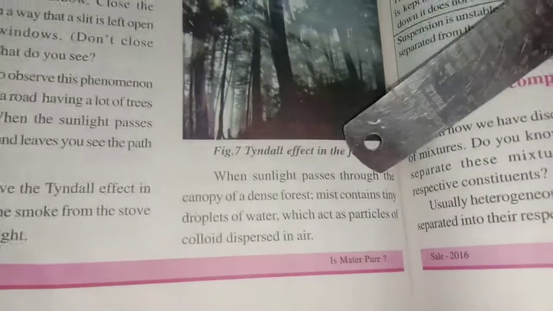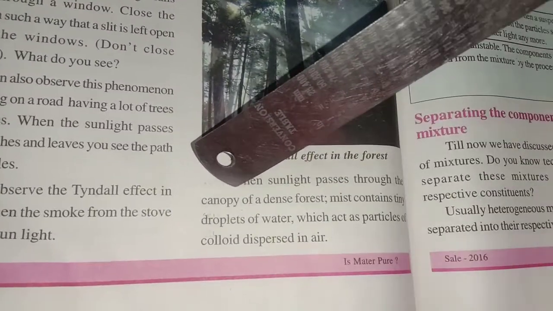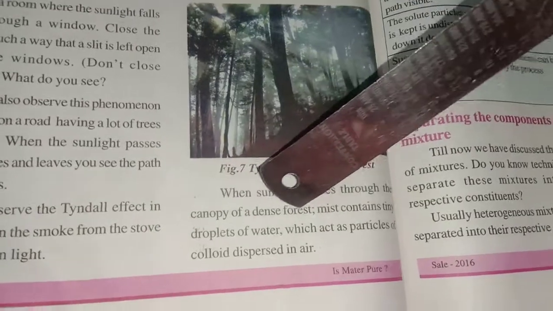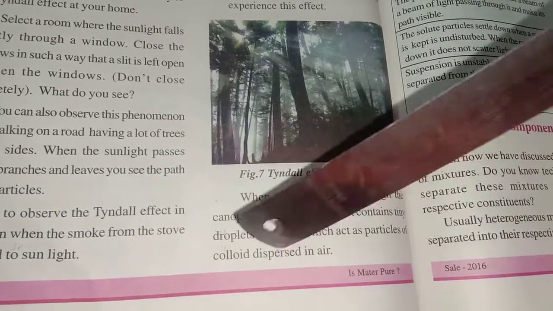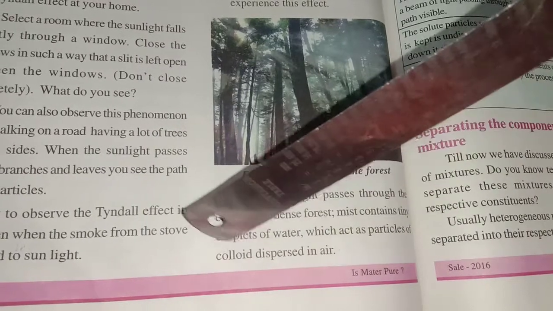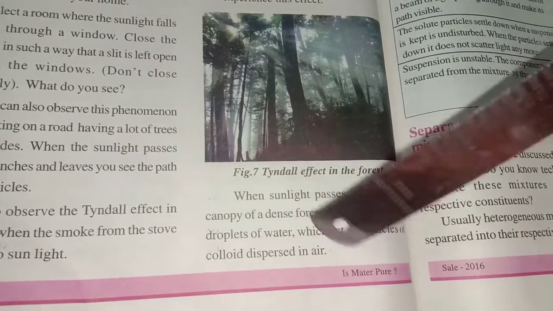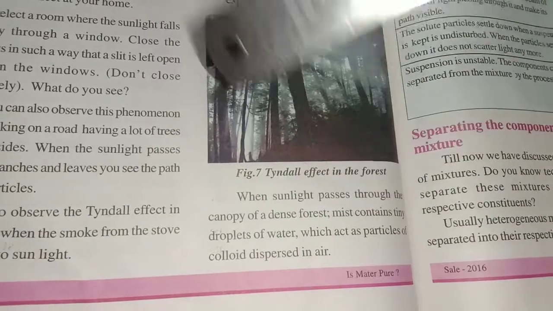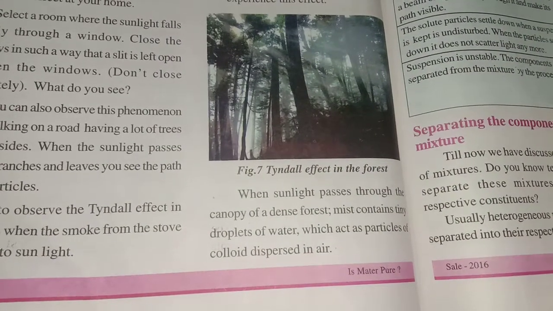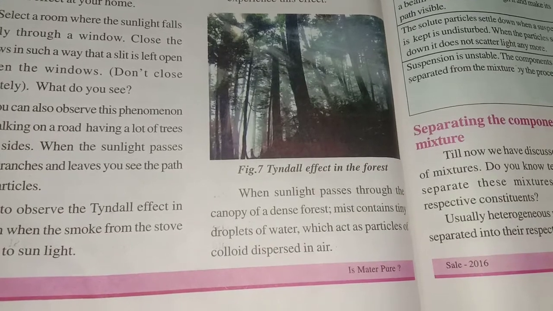When sunlight passes through the canopy of a dense forest, the mist contains tiny droplets of water which act as particles of a colloid dispersed in air. This type of particles we will call colloidal, dispersed in air. Small particles will be there.